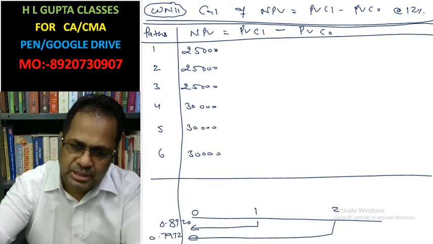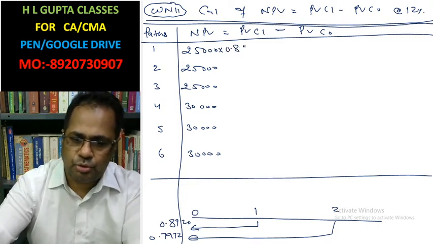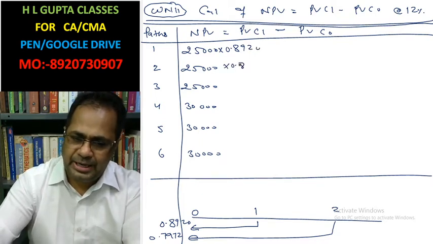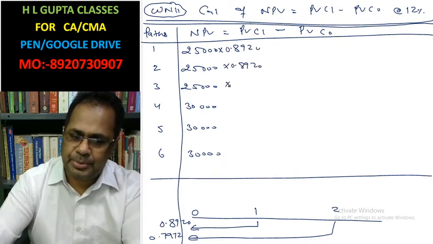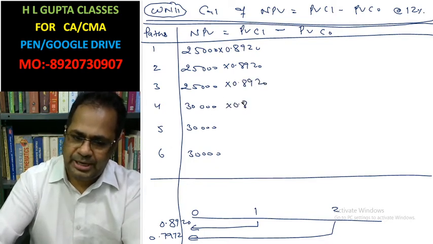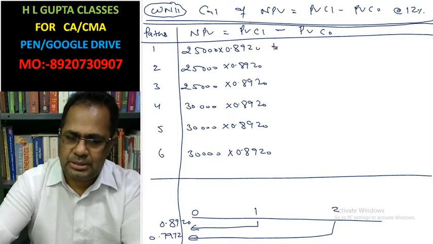Because of the first year cash inflow, you multiply by 0.8929 to make it present value, for each path, plus.